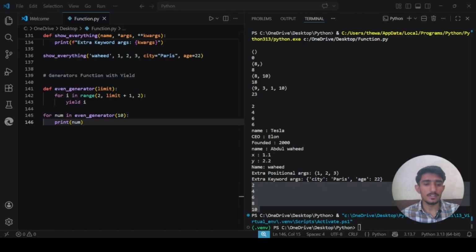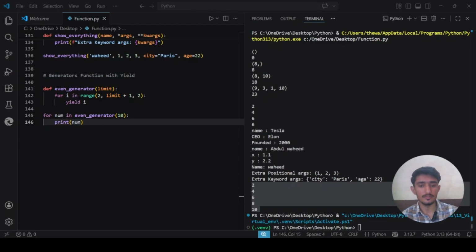okay, let me trace through exactly what happened. We call even_generator. Python notices that this is a generator function because of yield, and returns a generator object but does not run the code yet. The for loop asks for the first value. Python enters the function, i starts at 2, hits yield 2 and pauses. 2 is given to the loop. The for loop asks for the next value.